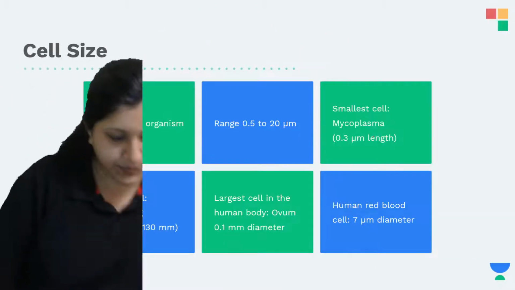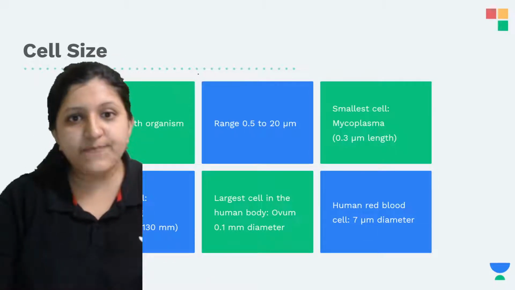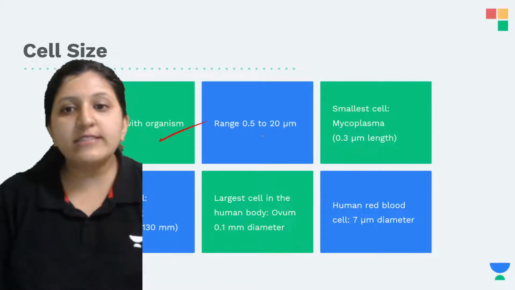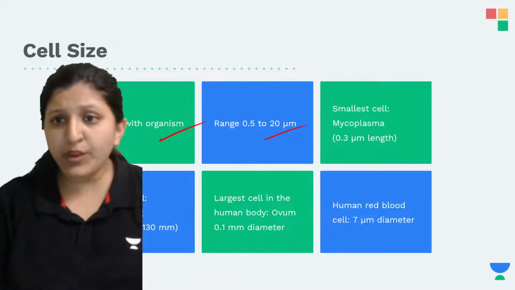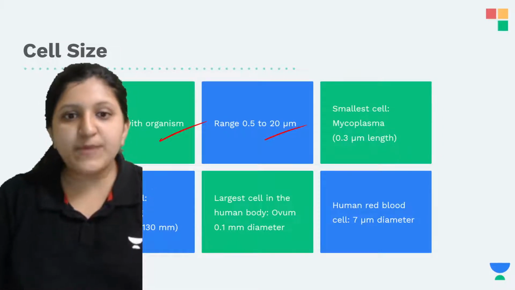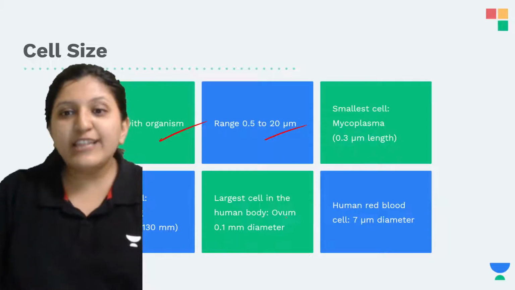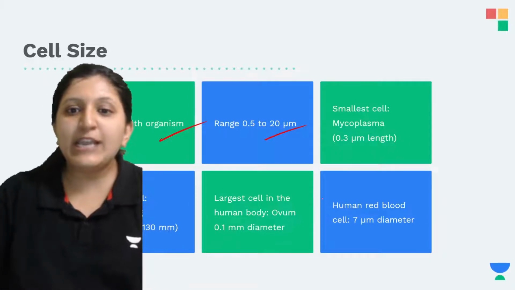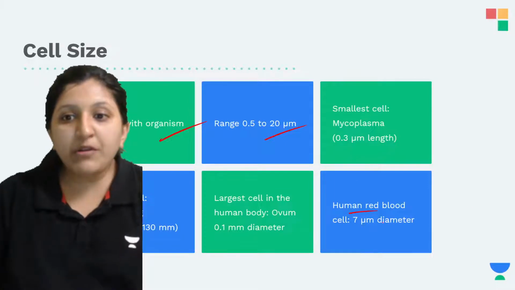Now, variation with respect to cell size varies with the organism, ranging from 0.5 to 20 micrometers. The smallest cell is mycoplasma. The largest cell can be an ostrich egg. The largest cell in the human body is the ovum, about 0.1 mm in diameter. The human red blood cells are 7 micrometers in diameter.